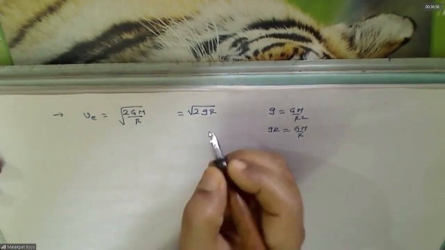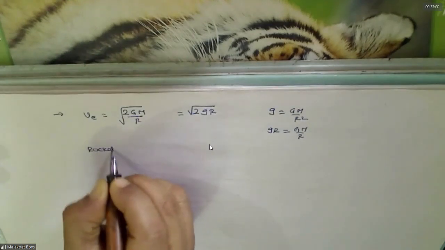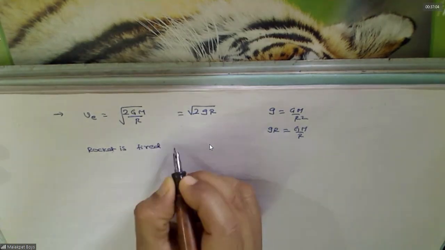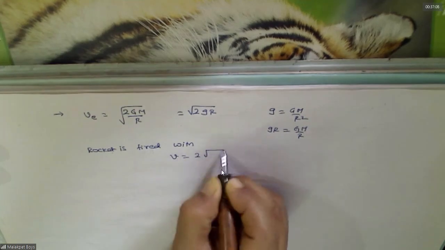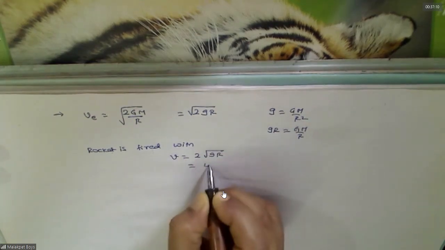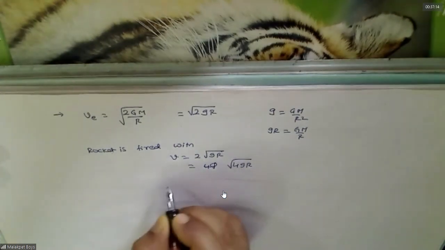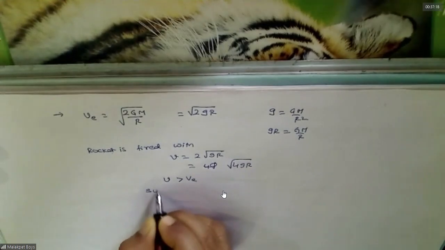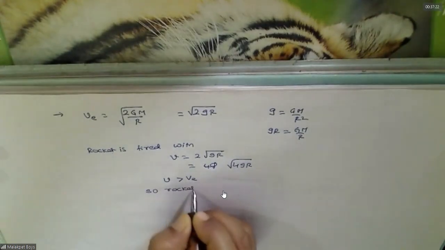Now the speed of the rocket, that is nothing but... which is greater? For the... less with the gravitational force.